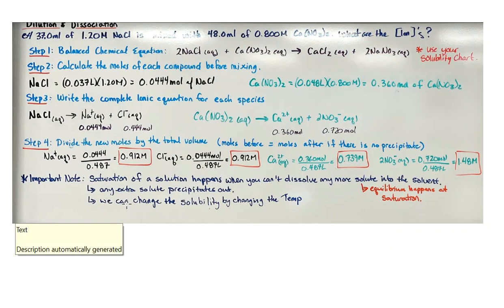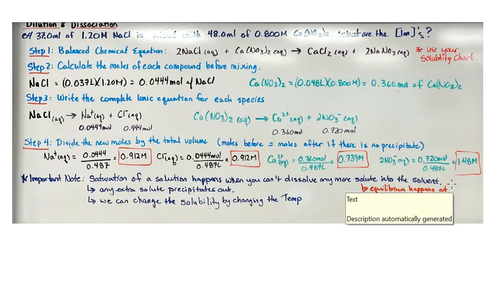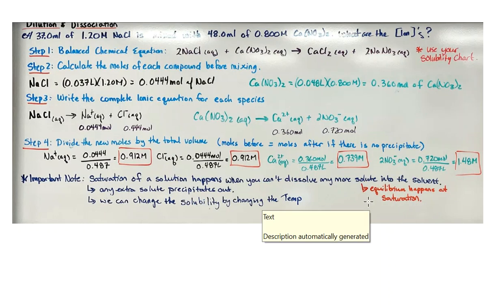Just an important note, saturation of a solution happens when you can't dissolve any more of the solute in the solvent. So equilibrium happens at this point. So what I have is I've just dumped in as much as it will hold. I can't get any more in. Particles are going to come out of solution and they're going to go back in. So basically, I have particles in the solution and then I keep dumping in more, they won't stay in. Particles are going to go into the solution and then come out of the solution, into the solution, out. So you're just going to have this equilibrium.